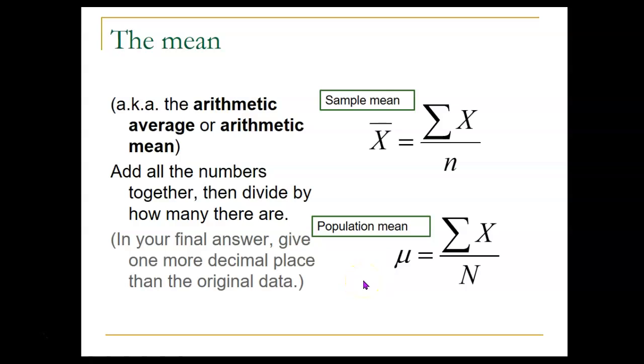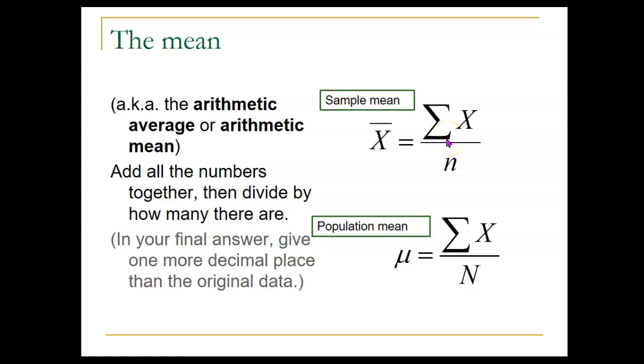But either way, it's calculated the same way, by adding together all the data values you have and then dividing by how many of them there are. So this is how you'd write that as a formula, and this symbol right here, this is another Greek letter. It's a capital sigma, which is the Greek version of our letter S. And when you see this symbol in math or statistics or science or something like that, it usually means the sum.